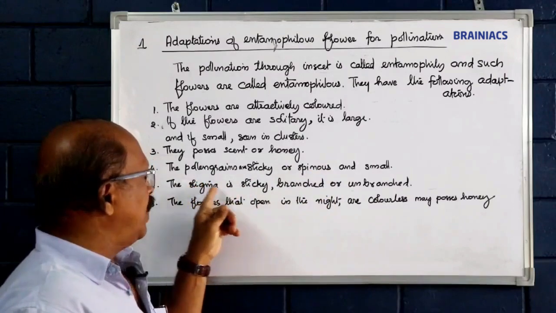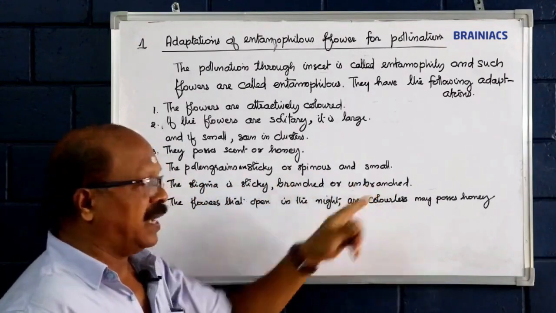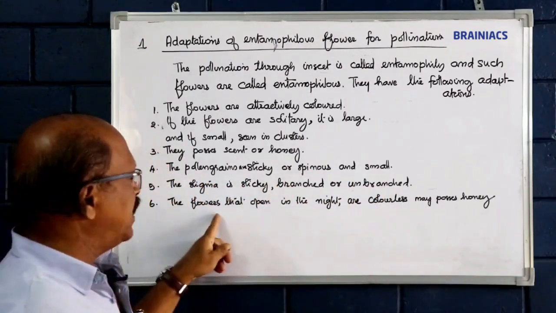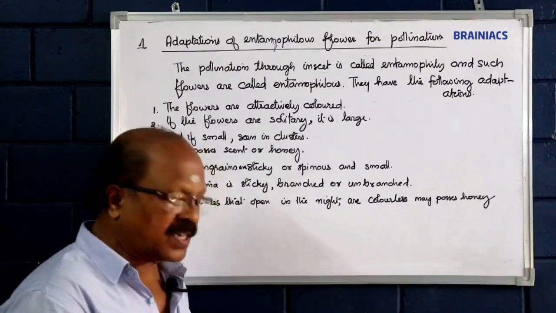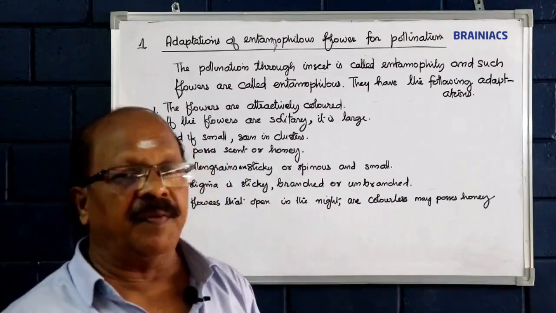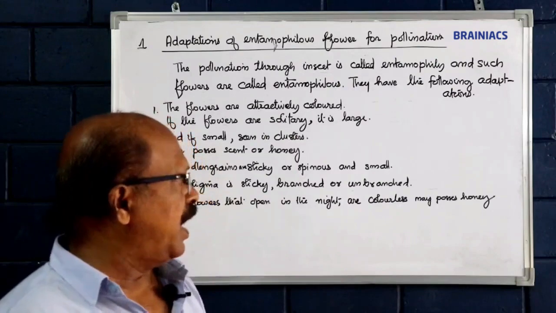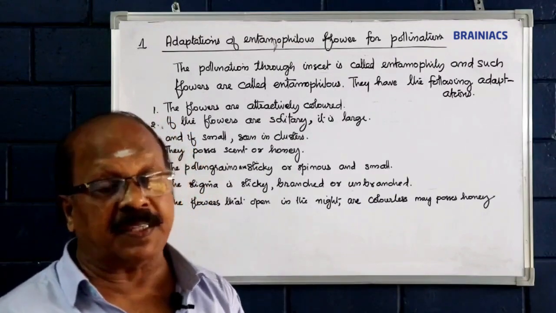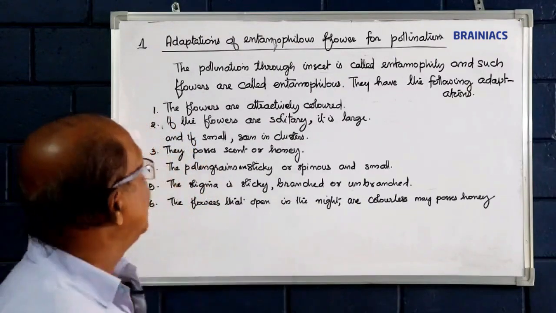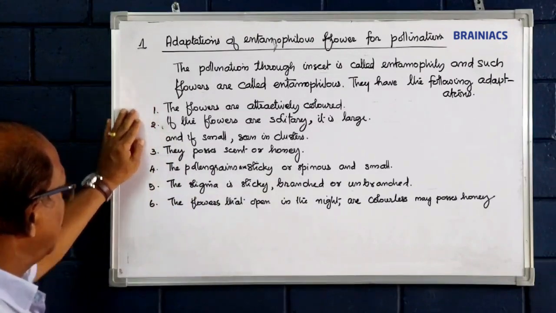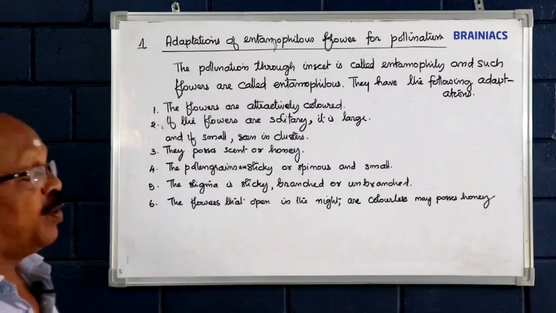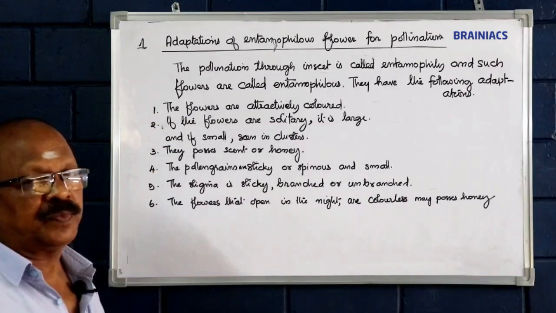So the stigma is sticky, branched or unbranched. The flowers that open in the night are always colorless and have an aromatic smell, and maybe honey is present in them. So these are the most important characteristic features of entomophilous flowers.